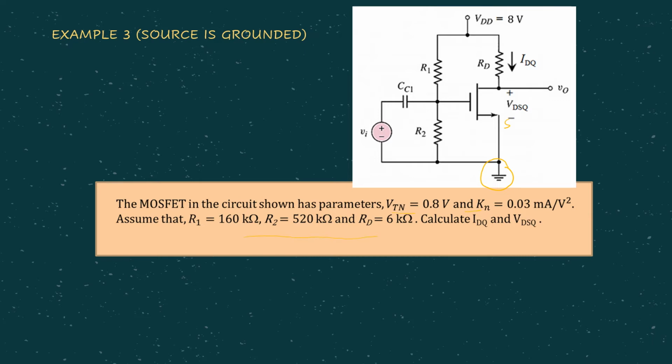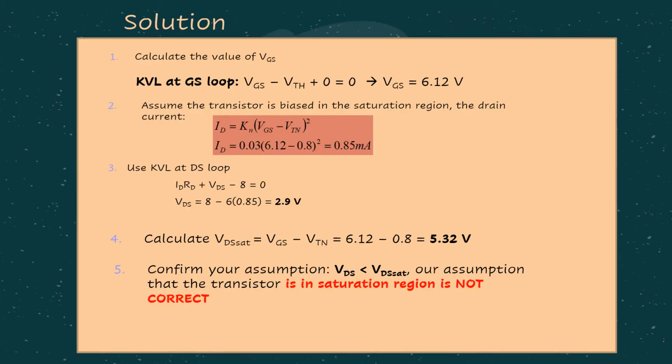So obviously from here we need to calculate ID and VDS. As usual, we start with step number 1. When we do KVL at the GS loop, basically we do the voltage divider, remember, where VGS equals VTH, right? So if we do the voltage divider principle, VGS you are supposed to get equals 6.12 volt.